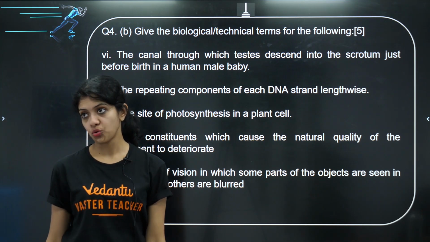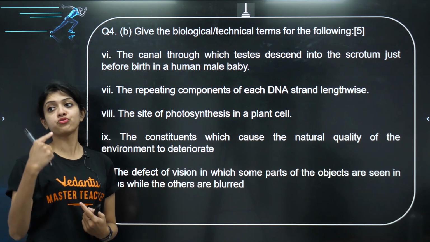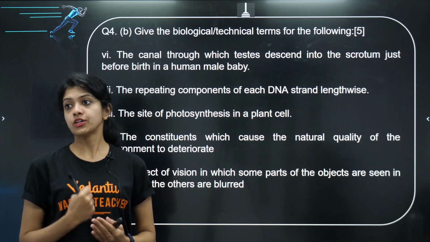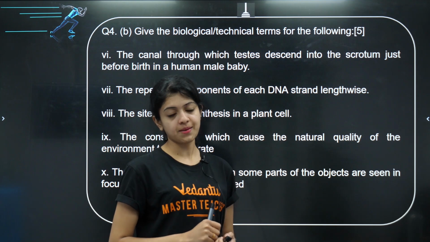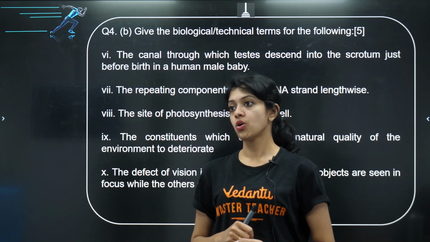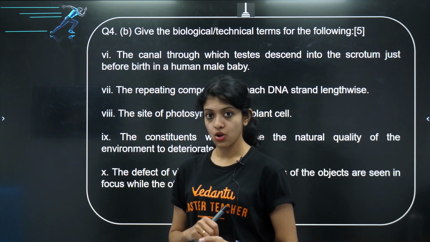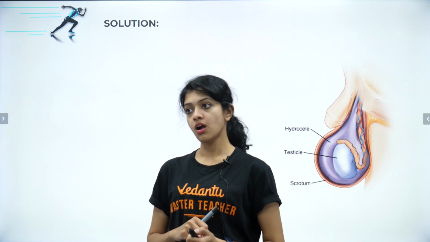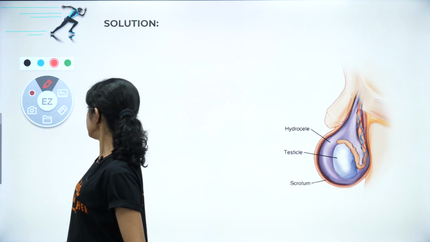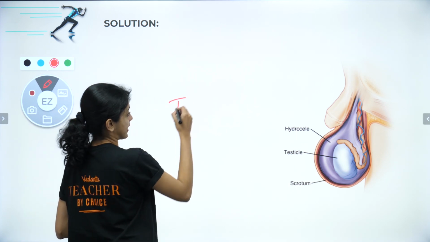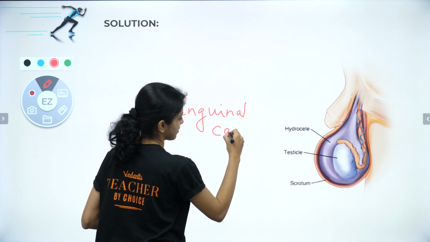The canal through which testes descend into the scrotum just before birth in a human male baby. Yes, how many of you remember this? The testes descend into the scrotum through a canal, which is called the inguinal canal.